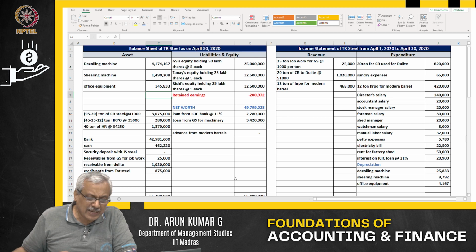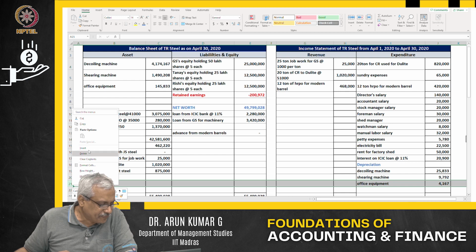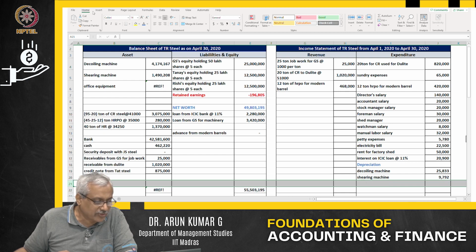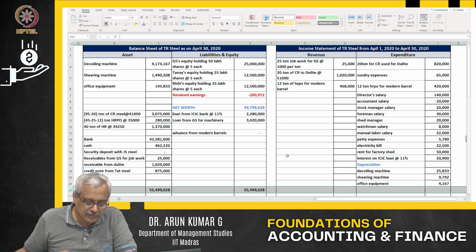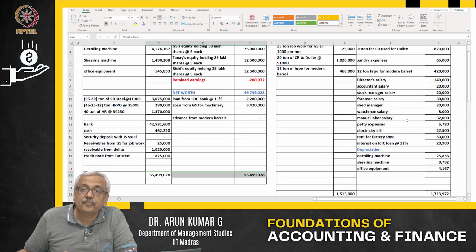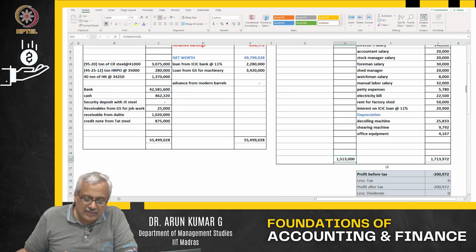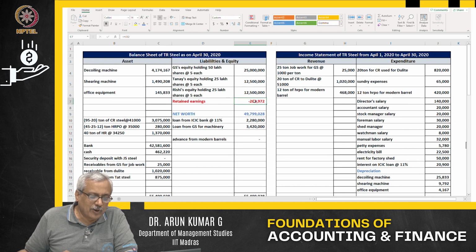So you can see the balance sheet sitting tight here. I will delete this. Oh, sorry, I made a mistake. Now we can actually see your balance sheet sitting tight. So this was my revenue, this is my expenditure. I made a loss of over 200,972. The loss is borne by the capital provider.